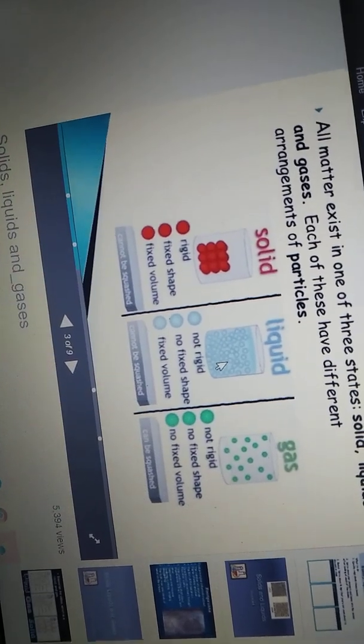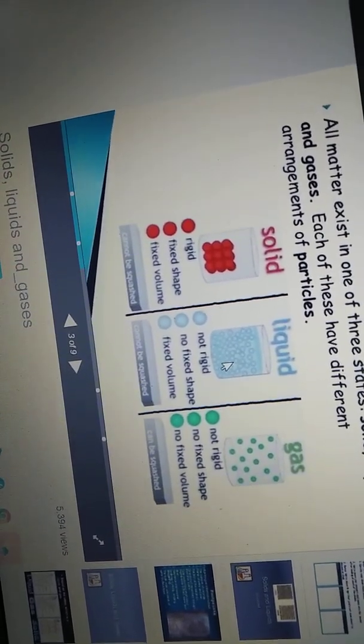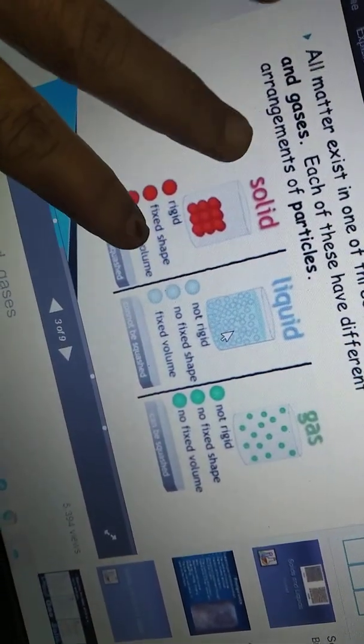Okay, children, up to here you are very clear. What is meant by matter? Everything around us is called matter. Matter occupies space and has mass. And matter has been divided into three states: solids, liquids, gases. You know the properties of solids, liquids, and gases. Solids have fixed shape, fixed volume. Liquids have no fixed shape, but a fixed volume because they take the shape of the container, as I said just now. And gases have no fixed shape, no fixed volume.